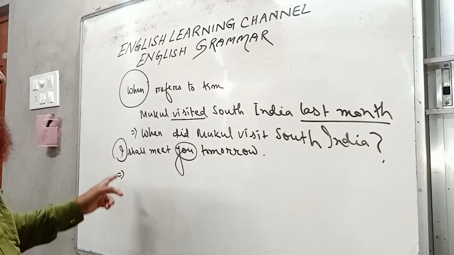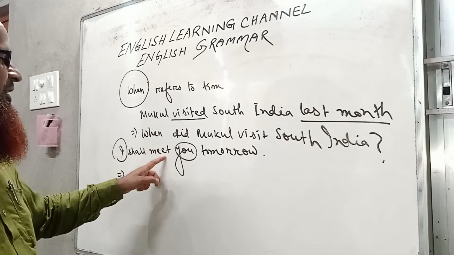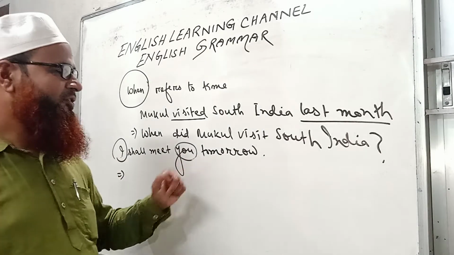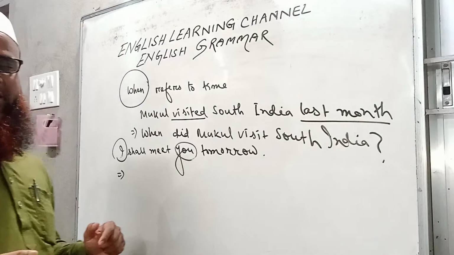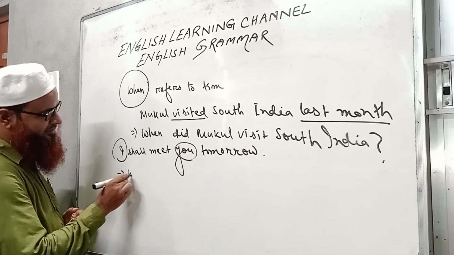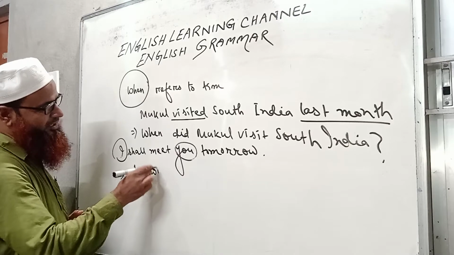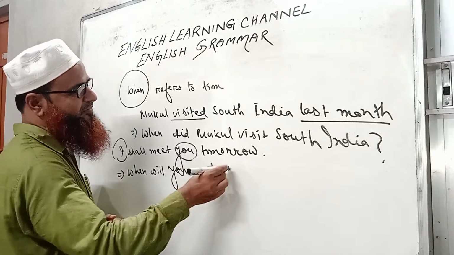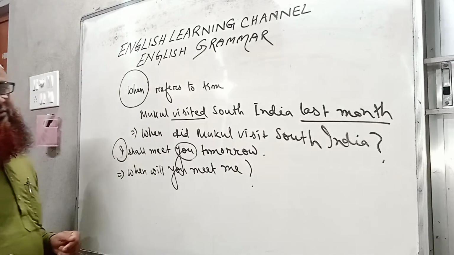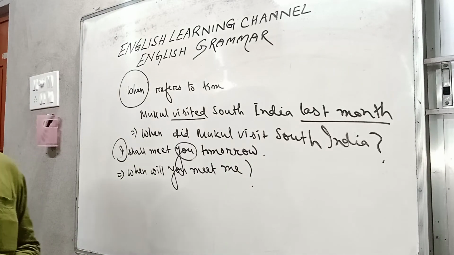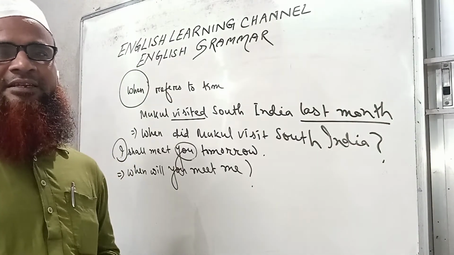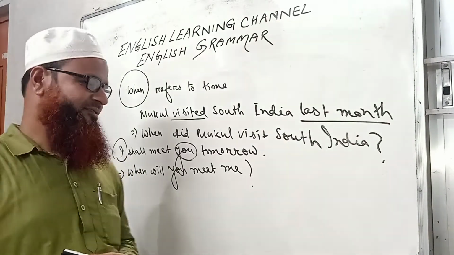Okay. So when will you meet me? Answer will be tomorrow. Okay. When will you meet me? Answer is tomorrow, because when is always used for getting time as an answer.